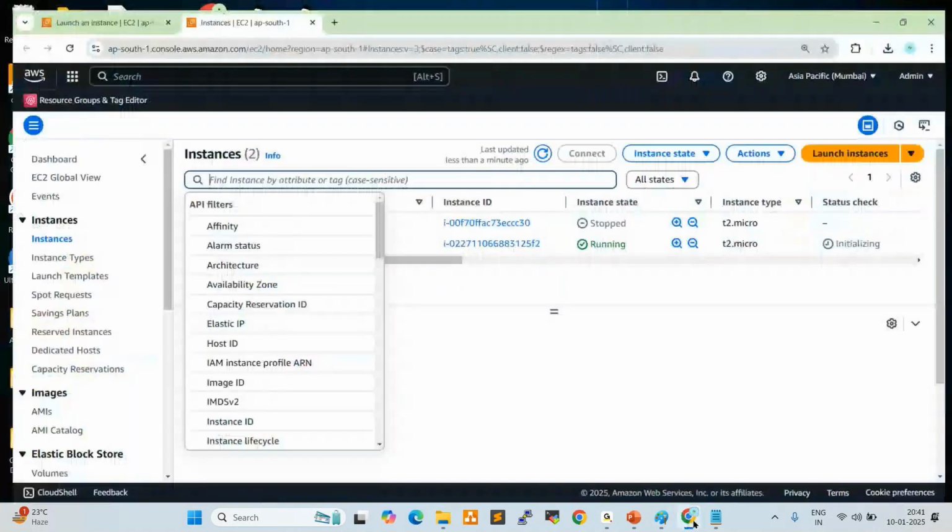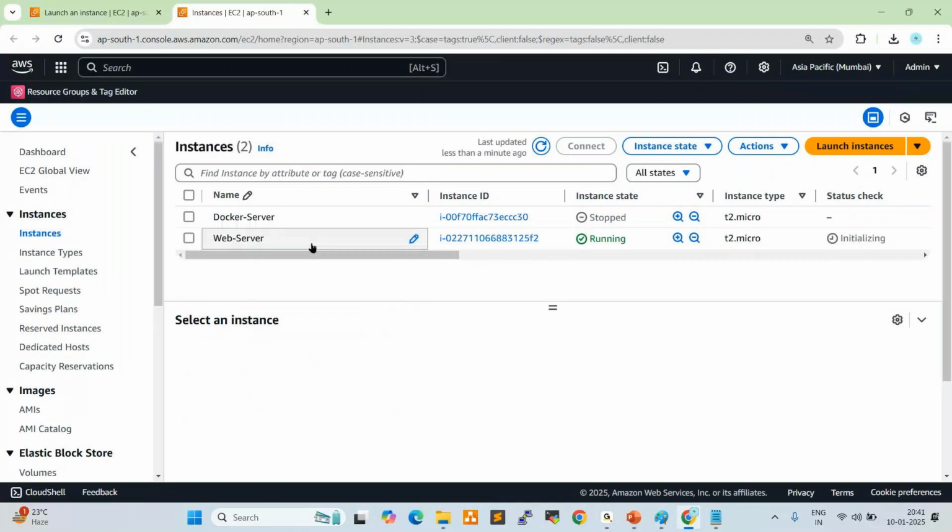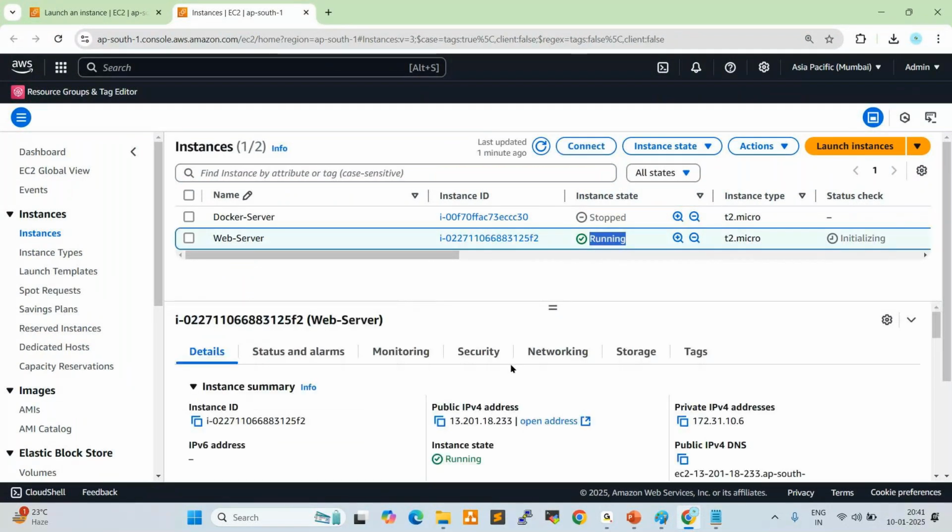Fine. So now the instance is in running state, the web server. See here, this is in running state. I'll show you one more instance quickly. Is it clear to you, everyone? Any confusions? Any questions here? I lost track at the network step, so maybe I'll follow one more time when you create the new one.